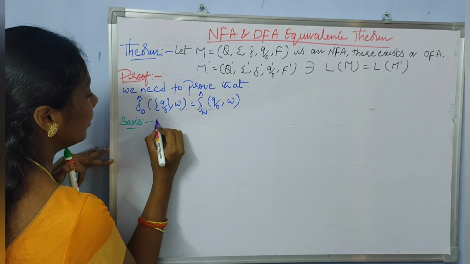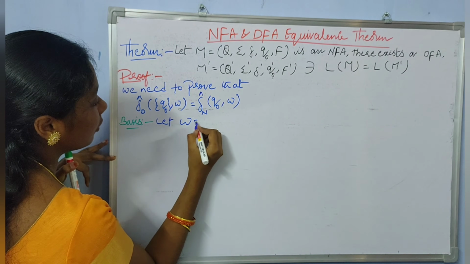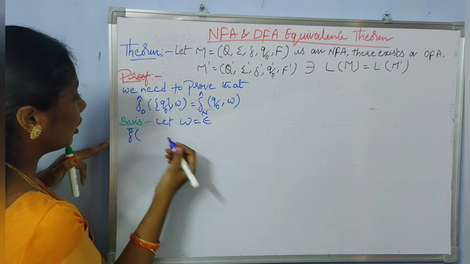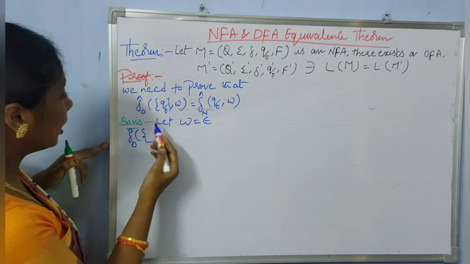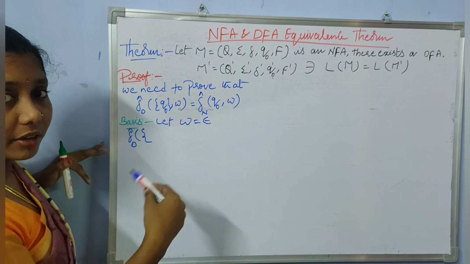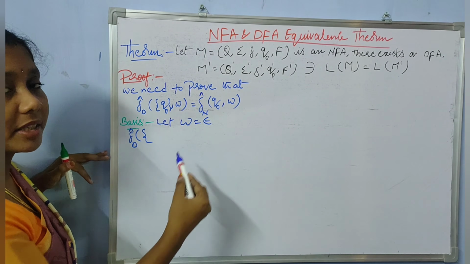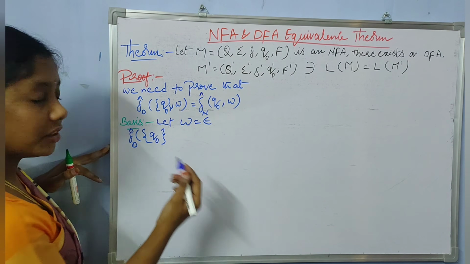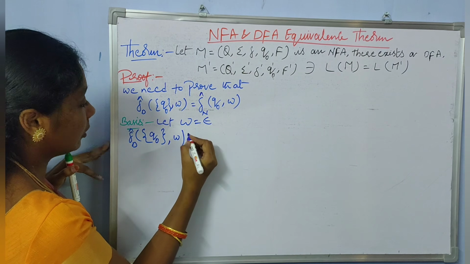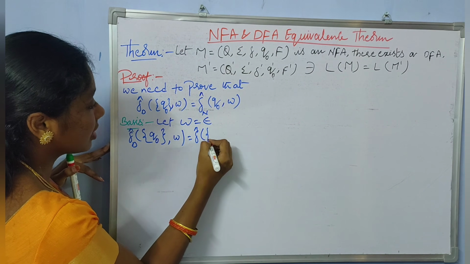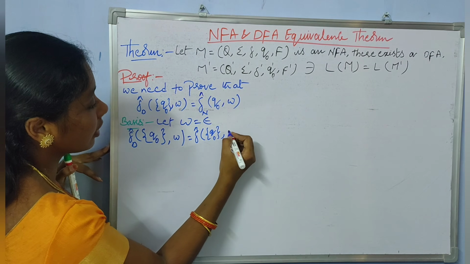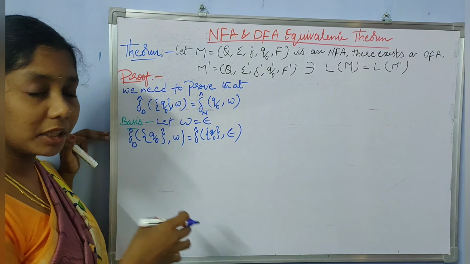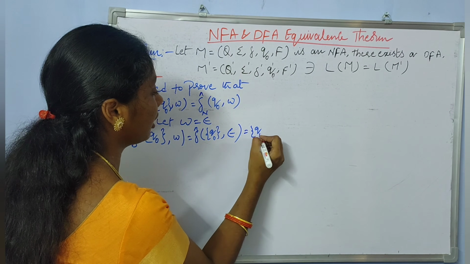Let us consider a string W which is equal to epsilon. So here delta D represents the transition on DFA and delta N represents the NFA transition. Here what we need is the extended transition on Q0 comma W. So here W is nothing but, in the basis part, epsilon. So from the basis definition of the extended transition function of DFA we have Q0 itself here.